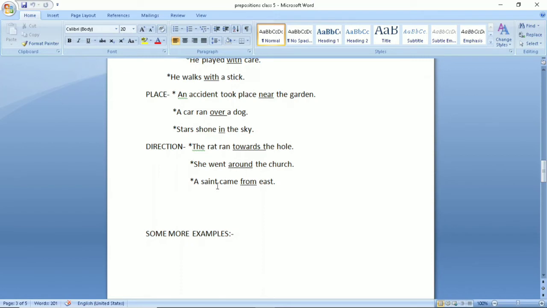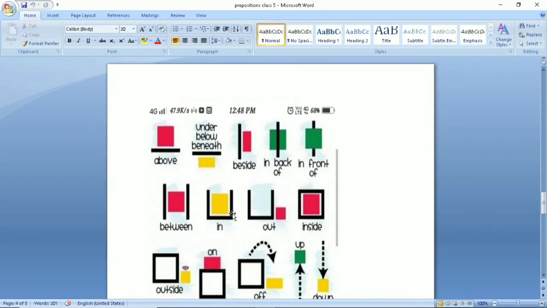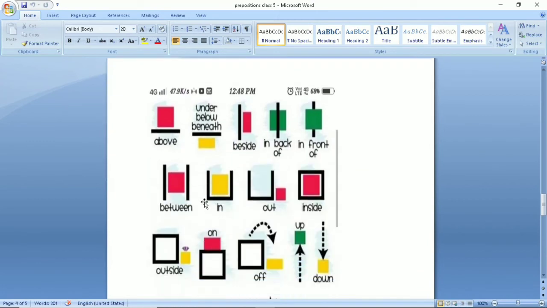A saint came from east. The word from, the preposition from shows the separation. It means the saint has come from east. Let us see some more examples. These are colorful pictures which will make your idea more clear.